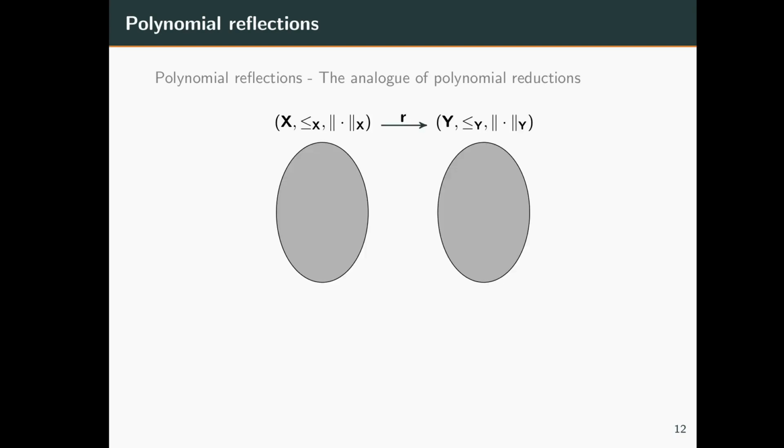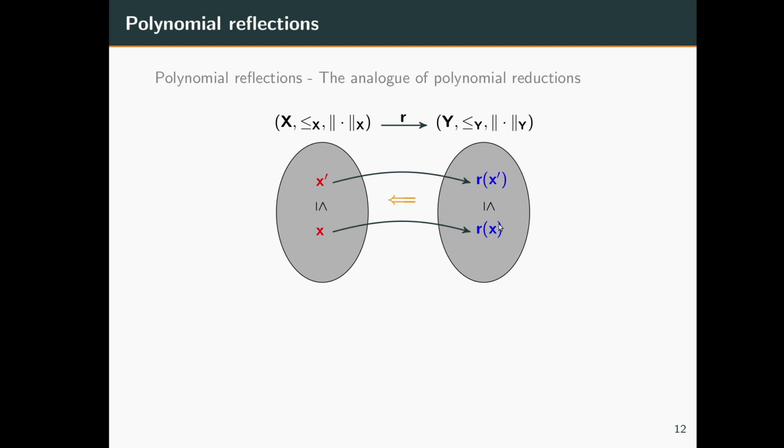So what are polynomial reflections? Let's say we are given 2 normed well quasi-orders x and y, and the map R is said to be a polynomial reflection between x and y if it satisfies 2 conditions. The first condition is as follows. Let's say x is mapped to R of x, and x dash is mapped to R of x dash, and R of x dash is less than or equal to R of x. Then this should imply that x dash is less than or equal to x. So this is the first condition.